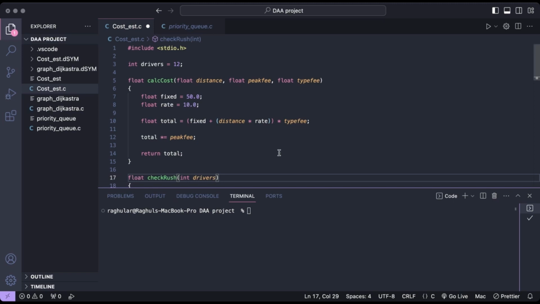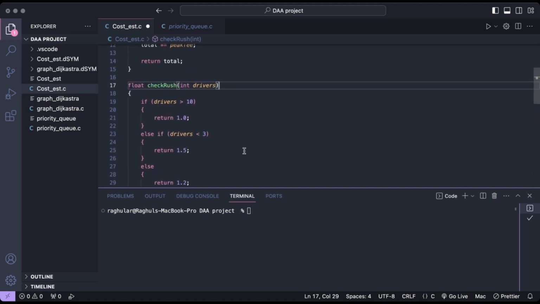Next, we are about to see a function which calculates the cost. This function calculates the total cost of the ride. It accepts three parameters: distance, peak fee, and type fee. The total cost is initially computed with a base fare of 50 rupees and the rate is initialized to 10 rupees per kilometer. Then the total is multiplied with the type fee. The type fee is decided according to the type of the vehicle. And the peak fee is nothing but, if there is a demand in a specific area, it calculates according to the demand and the availability of drivers.